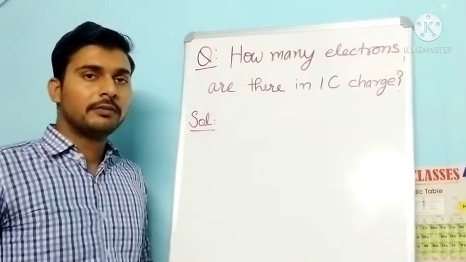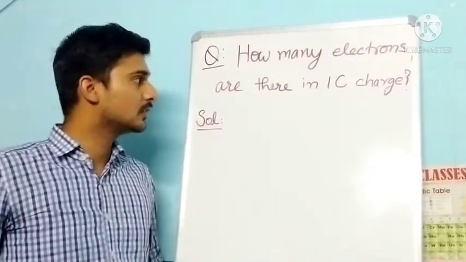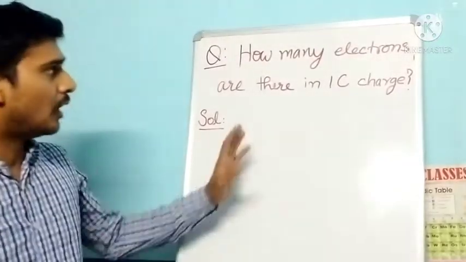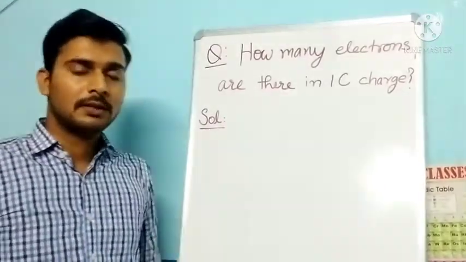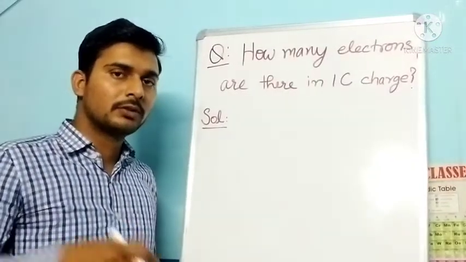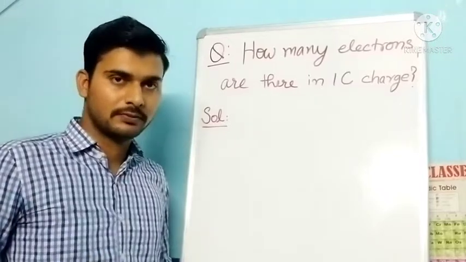Students, now we will solve one question based on the quantization of charge. What is the question? How many electrons are there in 1 coulomb of charge? This is a very basic type of question. If you can solve the question, pause the video and try to solve it by yourself.